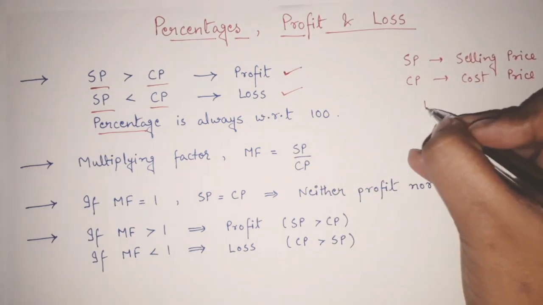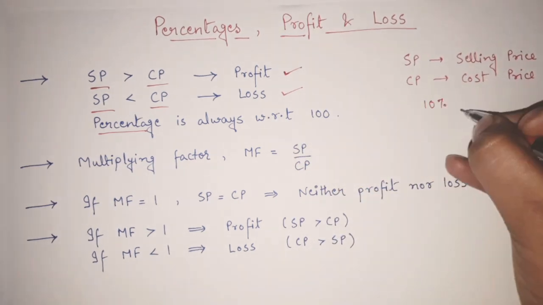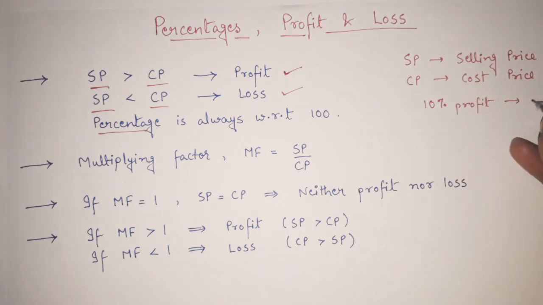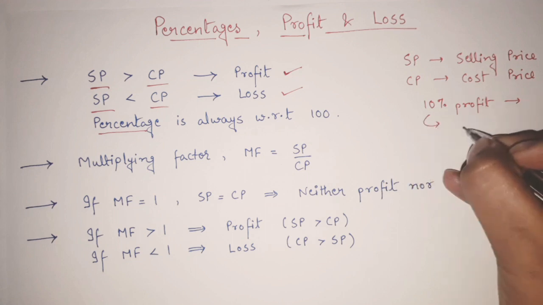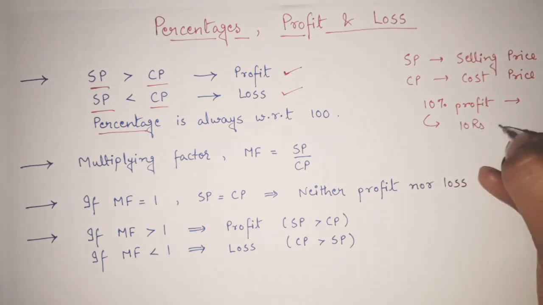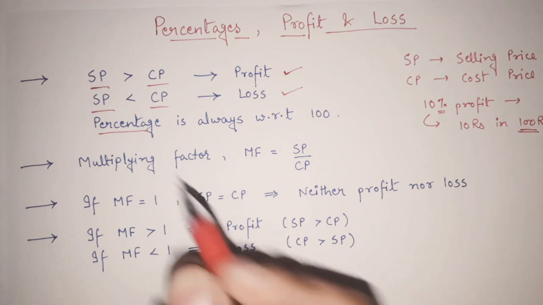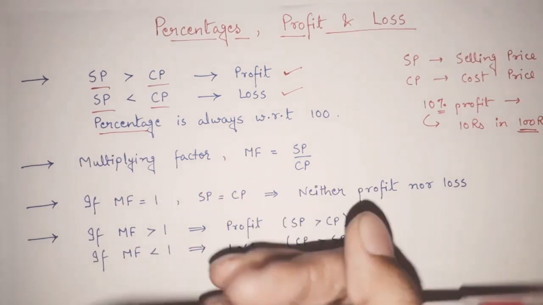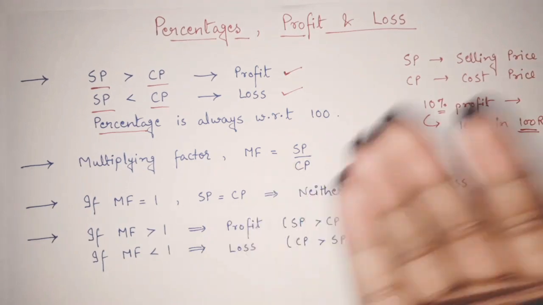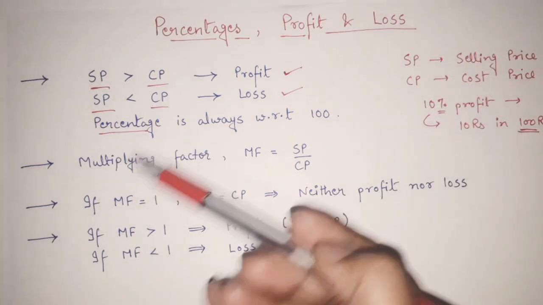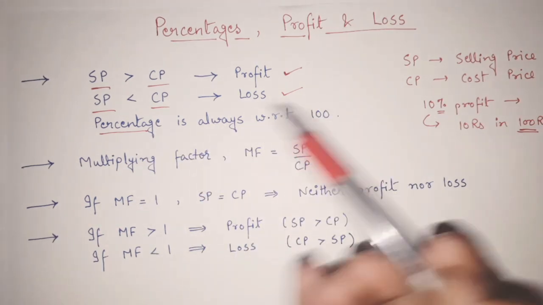That means whenever someone is saying 10% profit, it actually means 10 rupees profit in 100 rupees. So whenever we are saying percentage, we are talking with respect to 100. Just remember this point, and as we solve more examples, it will become clearer to you.